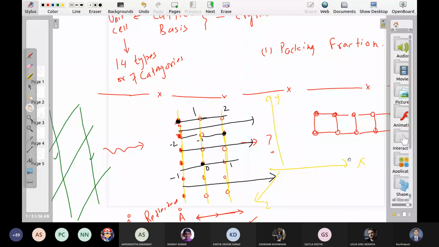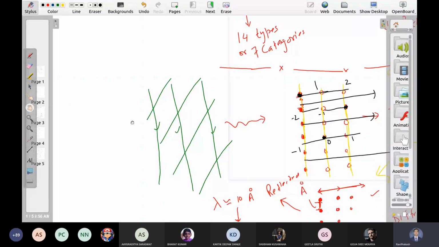Do you know this word? X-ray diffractometry, or XRD in shorthand. Have you heard this word before?